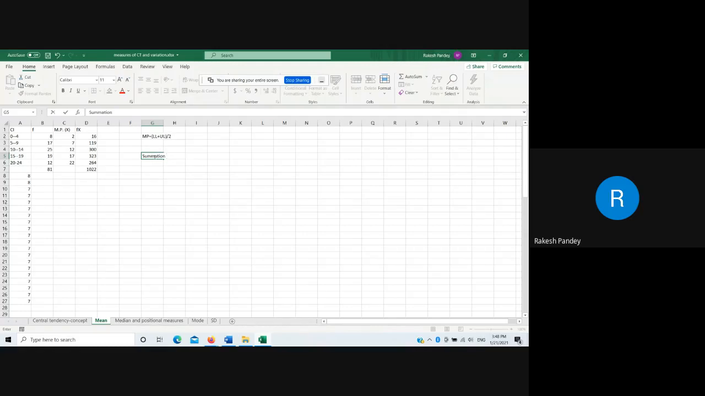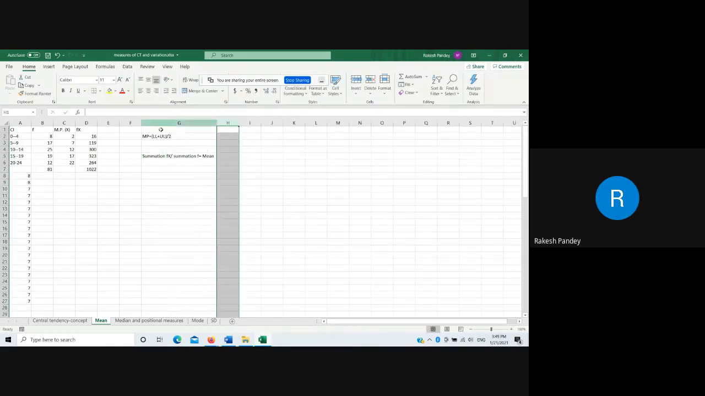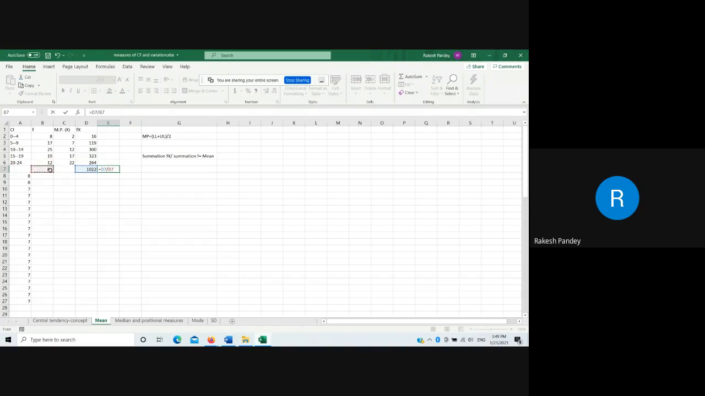So I am writing it in words, summation fx divided by summation f. This will equal the mean, and this will be the sample mean. So here we can calculate the sum, summation fx is this, divided by total number of observations this, and in this condition the mean is 12.617.